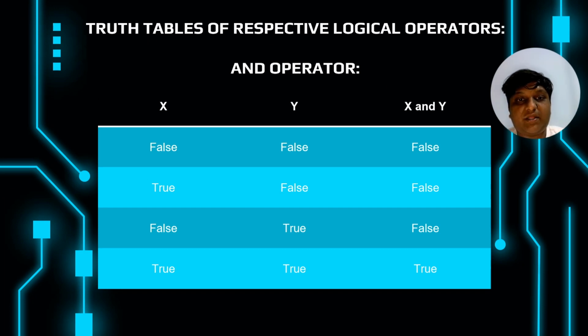Next, coming to the truth tables of the respective logical operators. First one is the AND operator. As I mentioned earlier, in the AND operator, if both the expressions are true, it returns true, or else it's false. You can see over here, if x and y are false, then it's false. True, false, false; false, true, false; true, true, true. This is the truth table of the AND operator.